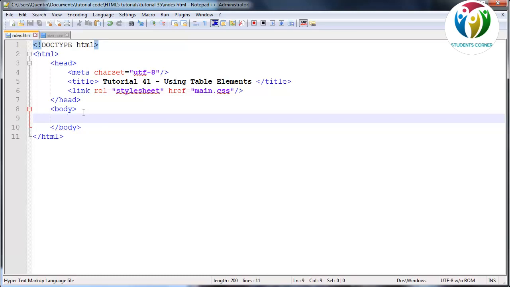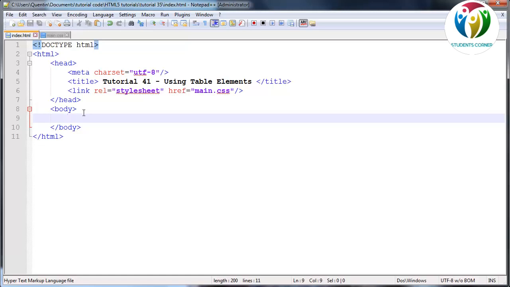So you will notice that there are a lot of older web pages out there, or old web designers that learned how to design web pages in the 90s or early 2000s, that use tables to lay out their websites, and that is completely wrong, guys. You guys should never use a table to lay out your web page. I just wanted to let you guys know that now, before we even get started.